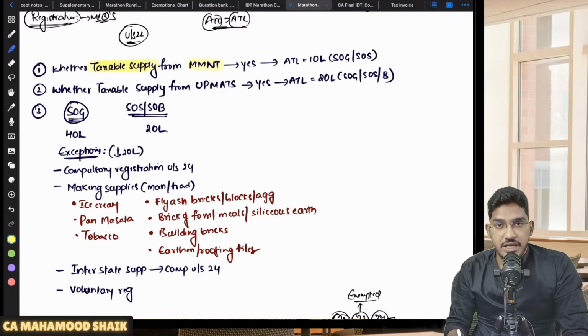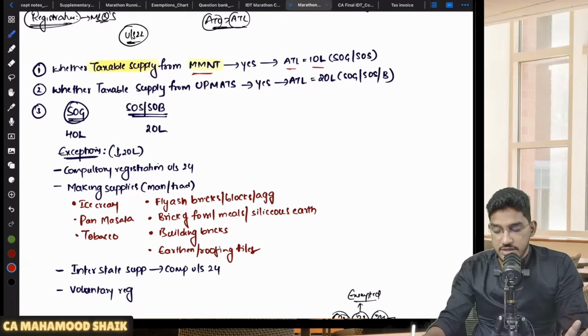If yes, he is making the taxable supply from MMNT, then the applicable threshold limit will be 10 lakh rupees only. That means if you have calculated aggregate turnover and checked whether he is making any taxable supply, and yes, he is making a taxable supply from Manipur, then the applicable threshold limit will be 10 lakh only.